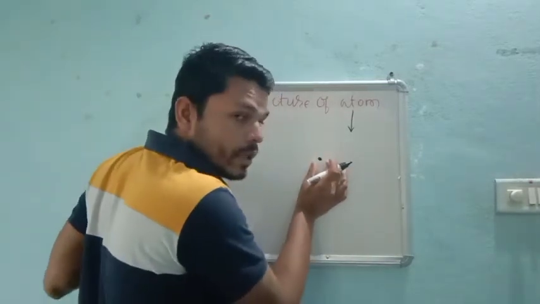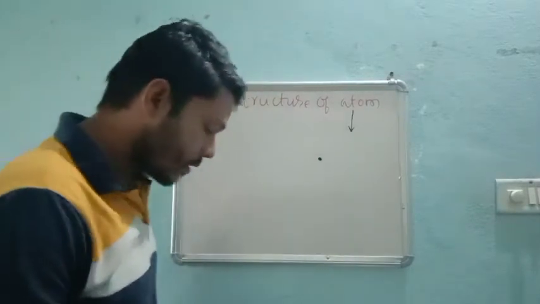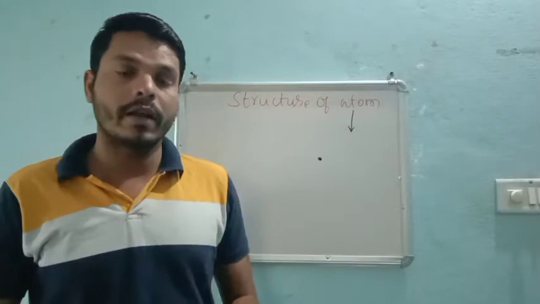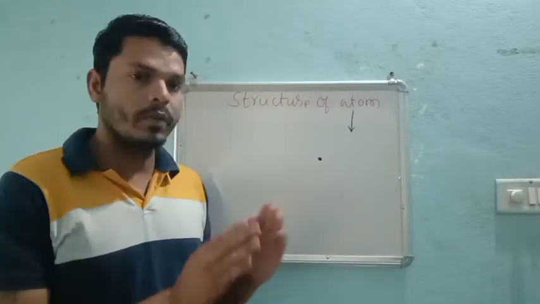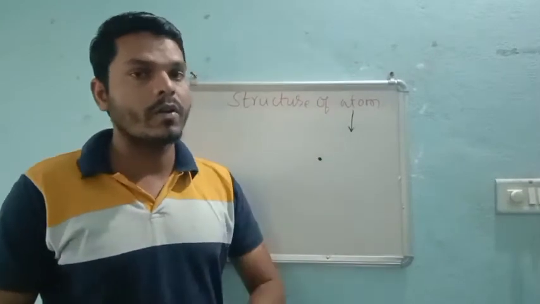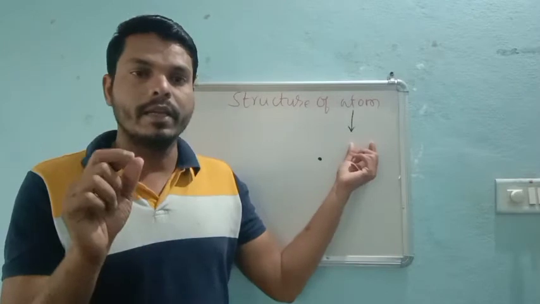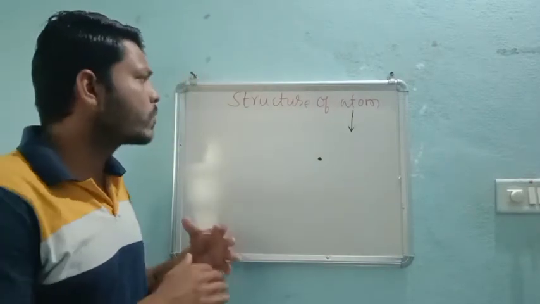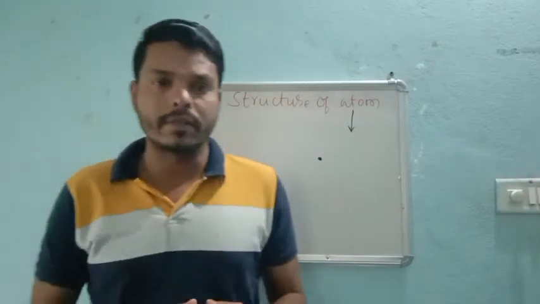If I apply some force or external energy, it will still not undergo division. If it is not going into division, then we can decide that the atom is a very smallest particle, right?